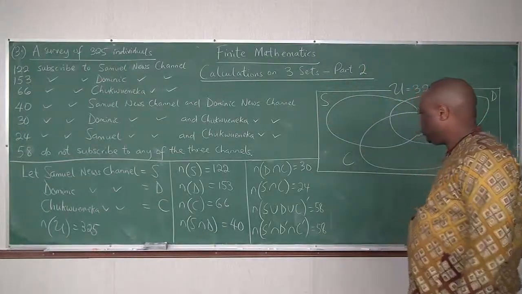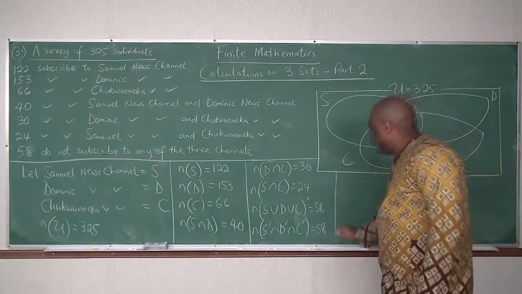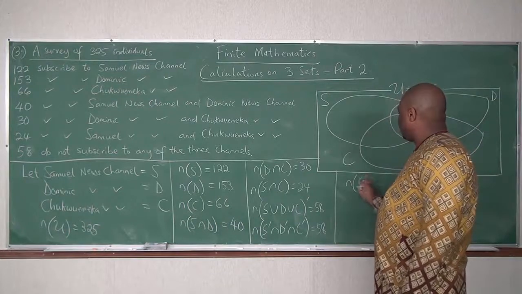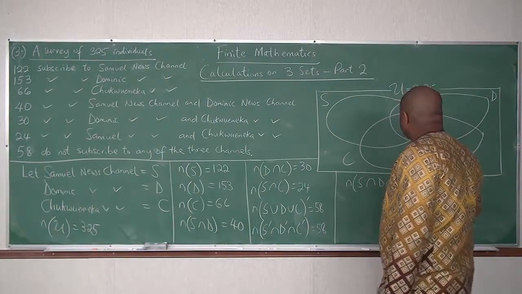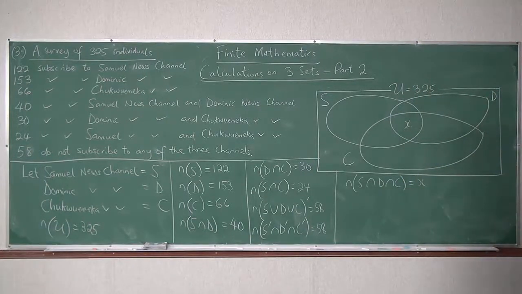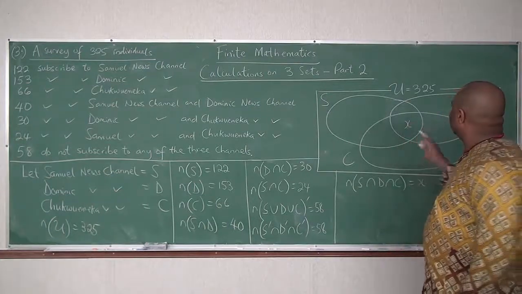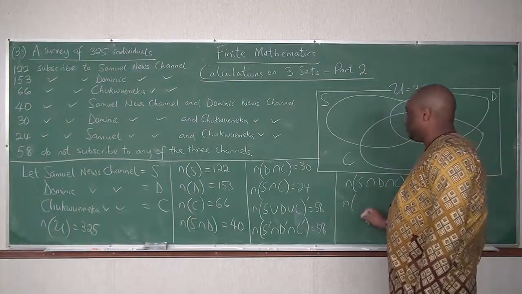So now, the next thing we do is what? Let's find those who subscribe to all three channels. Cardinality of S intersect D intersect C. Let's call it X. So this is our X here. Now let's find those who subscribe to Samuel and Dominic's channels only.